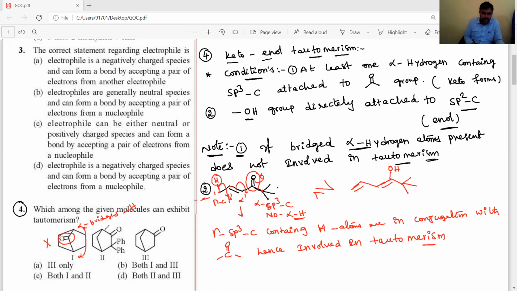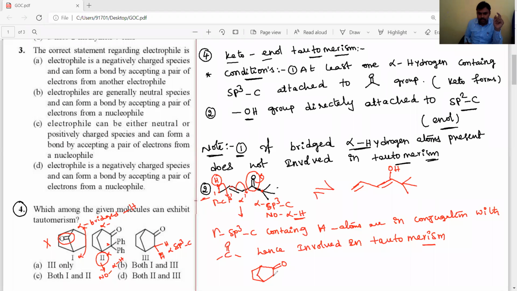Now let's see here, this is alpha carbon and bridged, and this is another alpha carbon, but no alpha hydrogens. In the second compound, no alpha hydrogens. But in the third one, if you observe, hydrogen atoms are present, the alpha sp3 carbon has two alpha hydrogens. That's why minimum one alpha hydrogen is required. That's why this compound is involved in tautomerism.